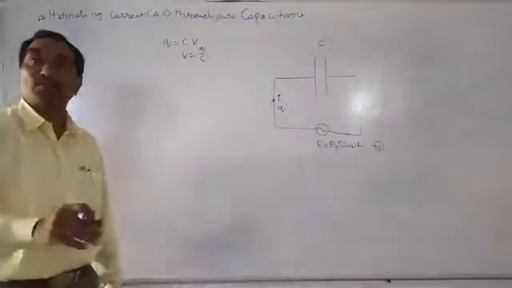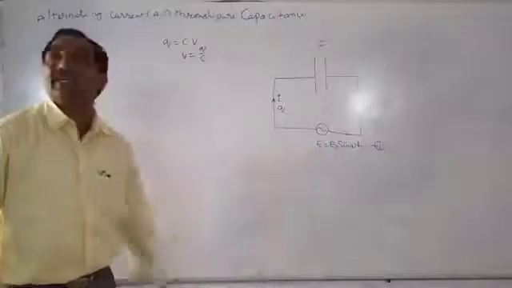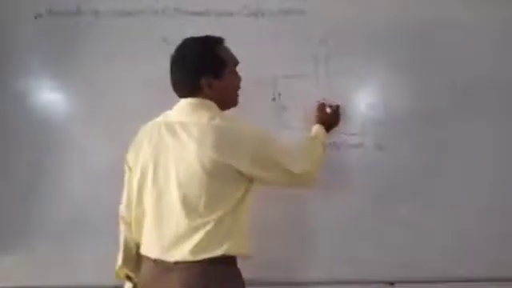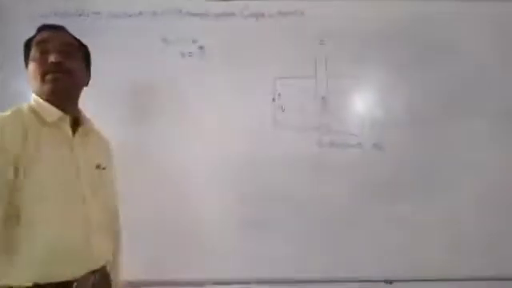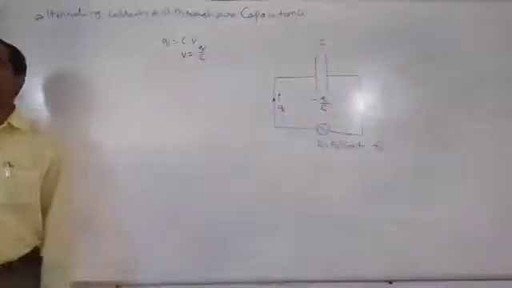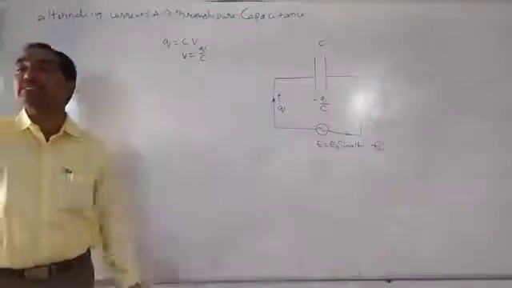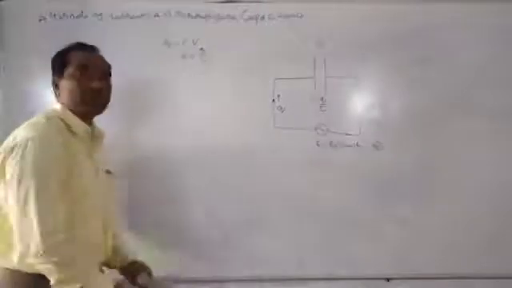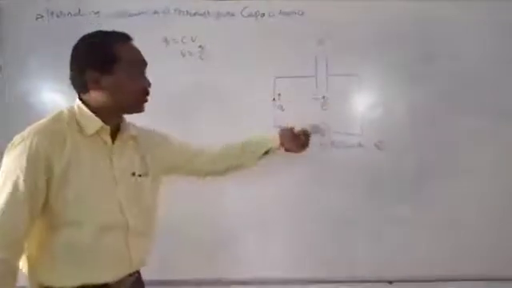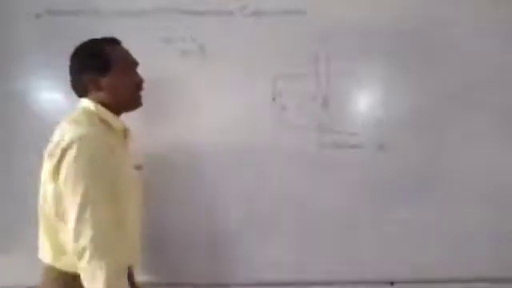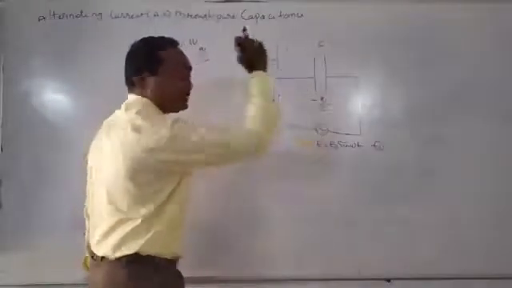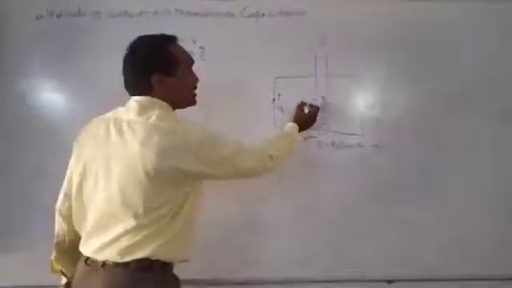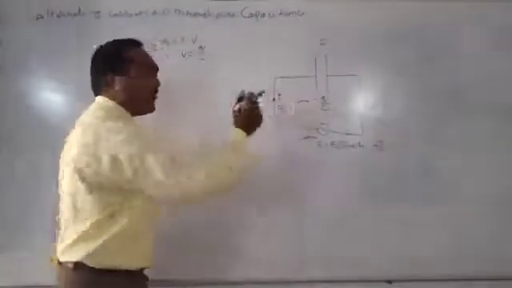Of course, this also opposes the original EMF. So the EMF induced across the capacitor plates is minus Q by C. In this case also there is no resistance, so the potential drop is 0. Now when we apply Kirchhoff's second law to this closed circuit, the resultant EMF is E minus Q by C, because E is along this direction and Q by C is along the opposite direction.